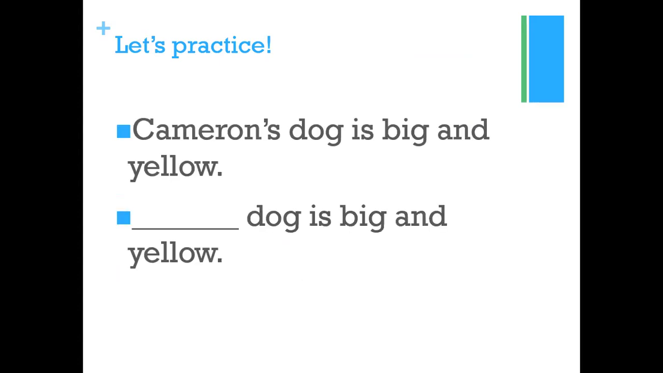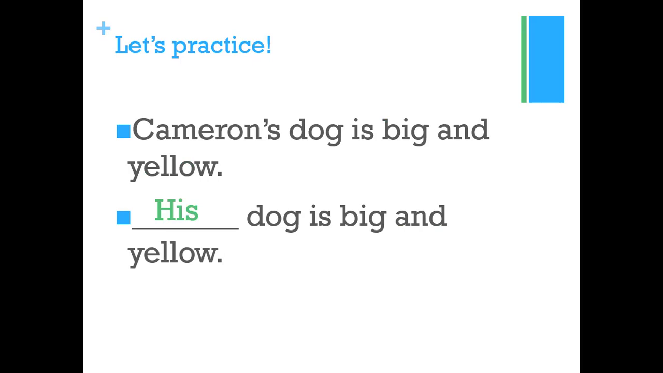Cameron's dog is big and yellow. Cameron's dog. ठीक है, Cameron's की जगह क्या आएगा? His dog is big and yellow. Now remember that his चाहे शुरू में आए, whether it's in the place of an object or the subject, it will remain his. The dog is his, his dog is, ठीक है, the big dog is his, his dog is big.